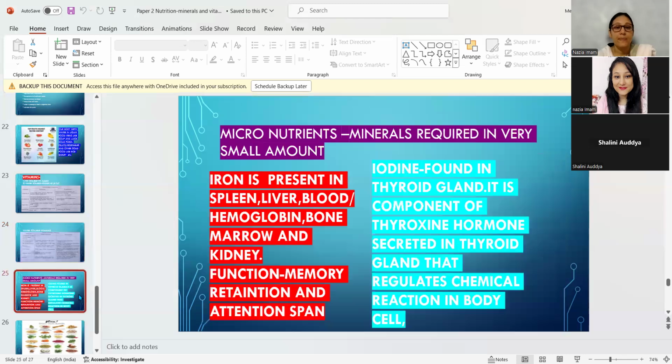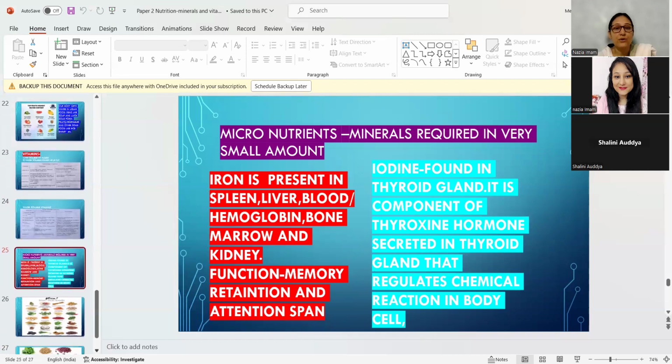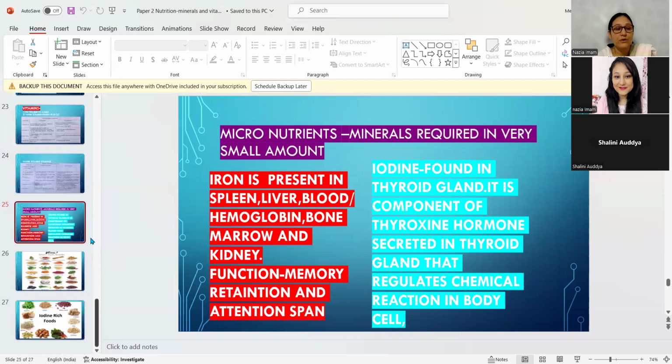Everybody knows. Now these vitamins are helping along with minerals to maintain bone health and different types of organ health, as we have just learned in previous slides. Now the last one comes, micronutrients. What are micronutrients? The nutrients that are needed in the smallest amount in our body. Micro means very small, so they are known as micronutrients. So iron and iodine.